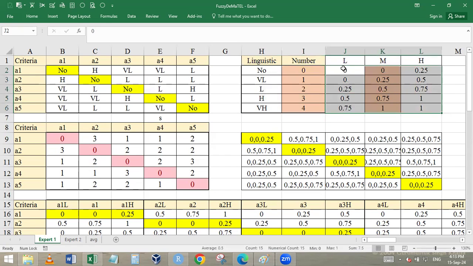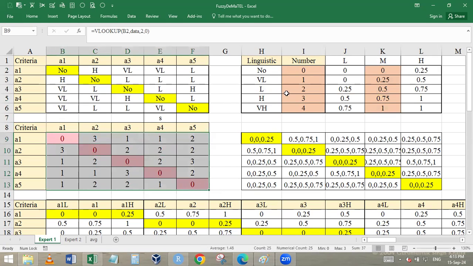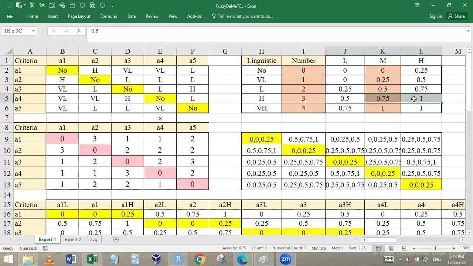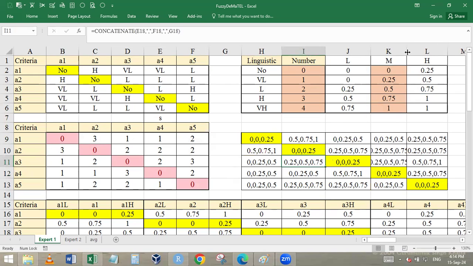And this is what I have divided the linguistic fuzzy into 3. Second thing is, from this table, convert it into 0, 1, 2, 3, using VLOOKUP, we can do that. Now, 0 means, look from the fuzzy, it's 0, 0, 0.25. 3 will be taken as 0.5, 0.75, 1. 1 is taken as 0, 0.25, 0.5, and this way, all 3. 2 is taken as 0.25, 0.5, 0.75. So just convert into those sort of numbers.